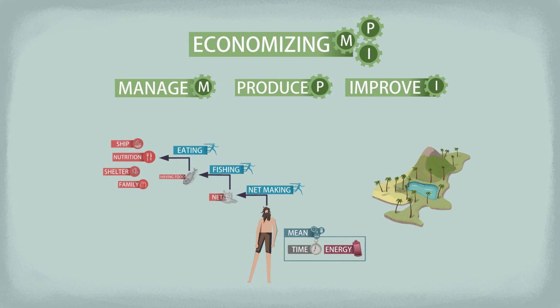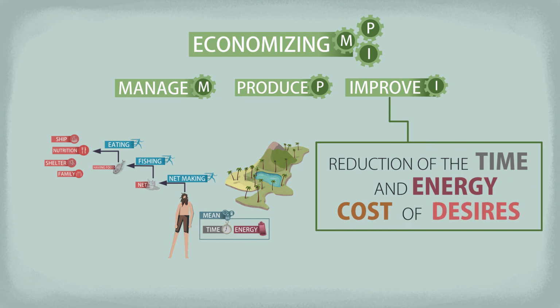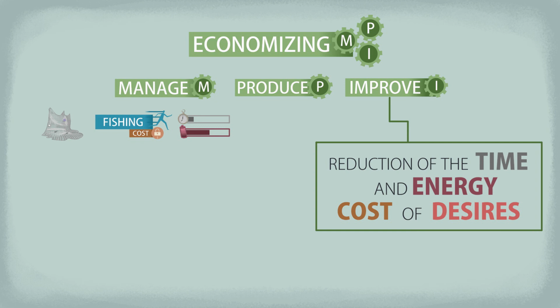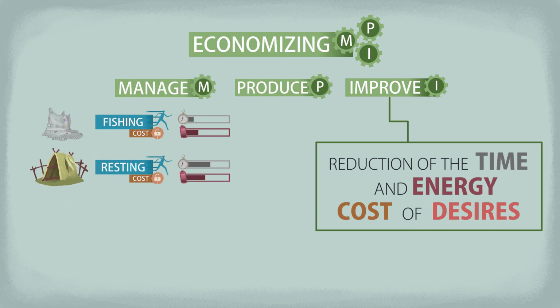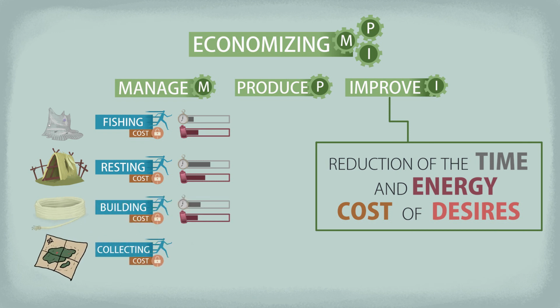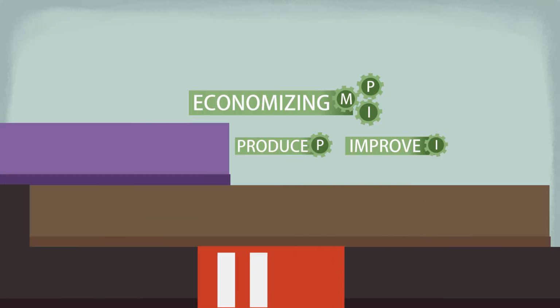The long-term effect of improving is the reduction of the time and energy cost of other desires. A net reduces the time and energy cost of fishing. A shelter reduces the time and energy cost of sleeping and resting. A rope reduces the time and energy cost of building a ship. And a map of the island reduces the time and energy cost of collecting wood and berries. This is the long-term effect of improving. It makes production and management easier.